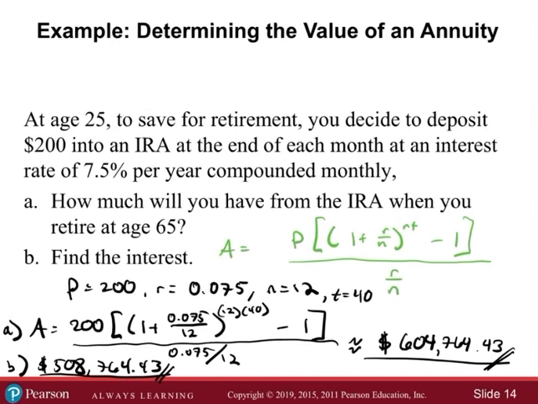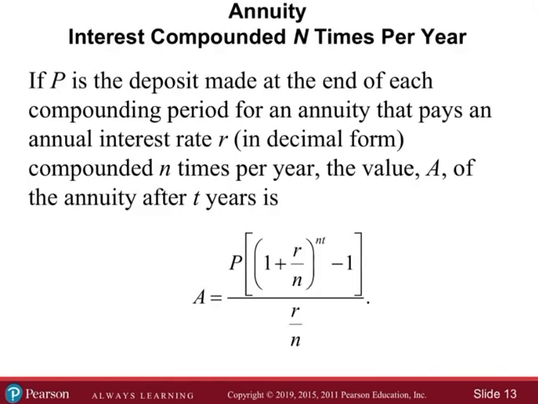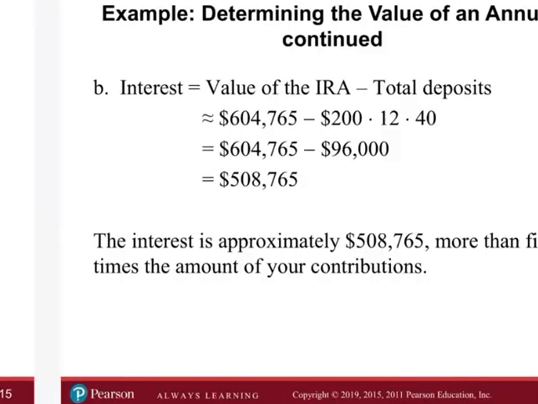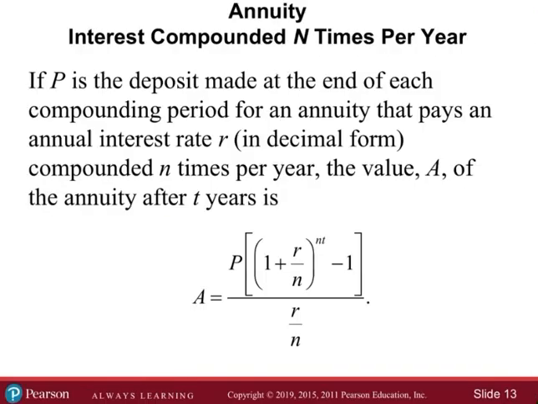If we go back to here and we wanted to solve for P, first we would multiply both sides by R over N, and then divide both sides.